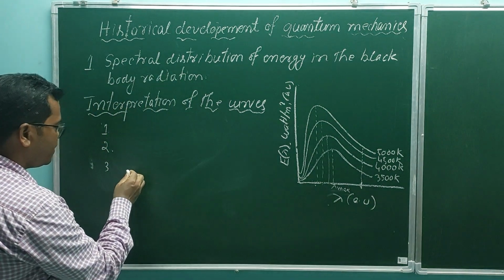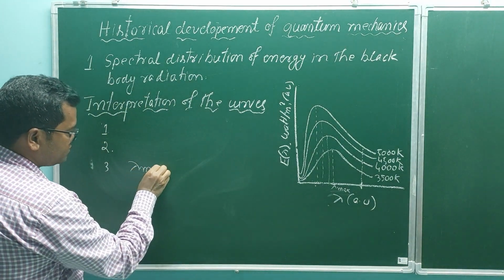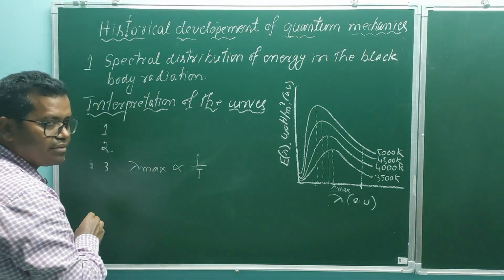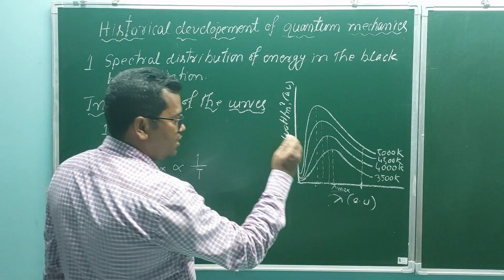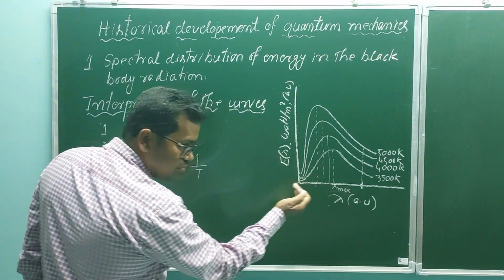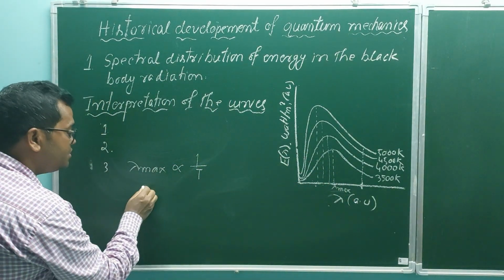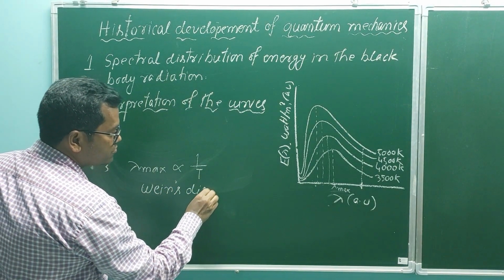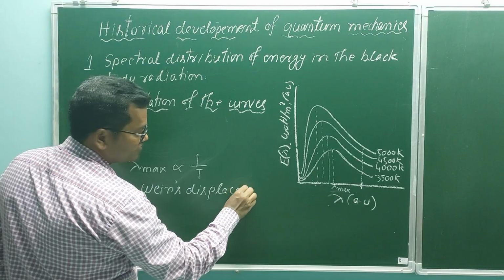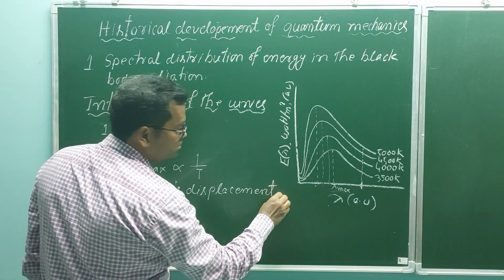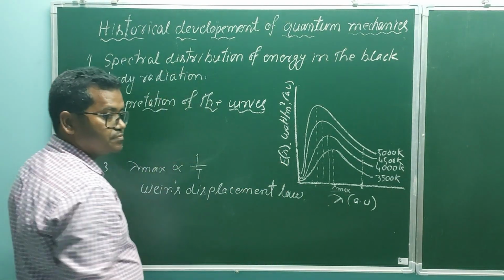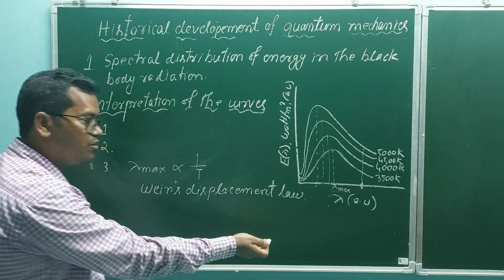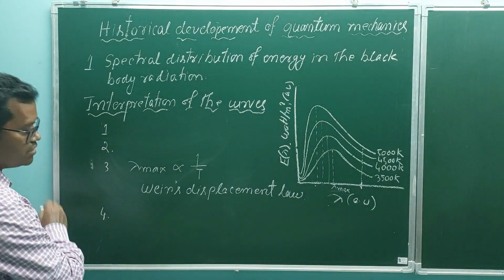That is, lambda max is inversely proportional to the absolute temperature. That is, lambda max displaces towards the shorter wavelength. This is called Wien's displacement law. Why displacement? Because lambda max is displaced. That's why it is called the displacement law.